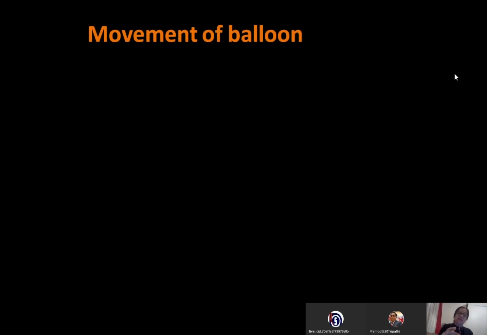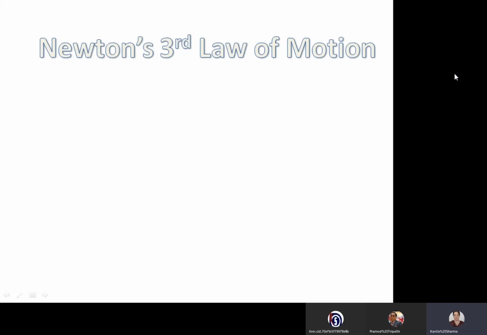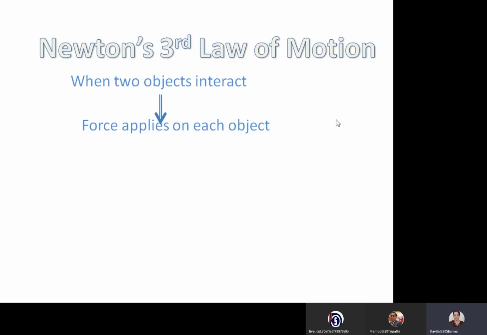What actually shows that is the interaction between the balloon and the air. Two objects are interacting. Balloon is throwing air backward and air is pushing balloon forward. This interaction between the two objects gives Newton's third law of motion. Newton's third law of motion says when two objects interact, force applies on each object.